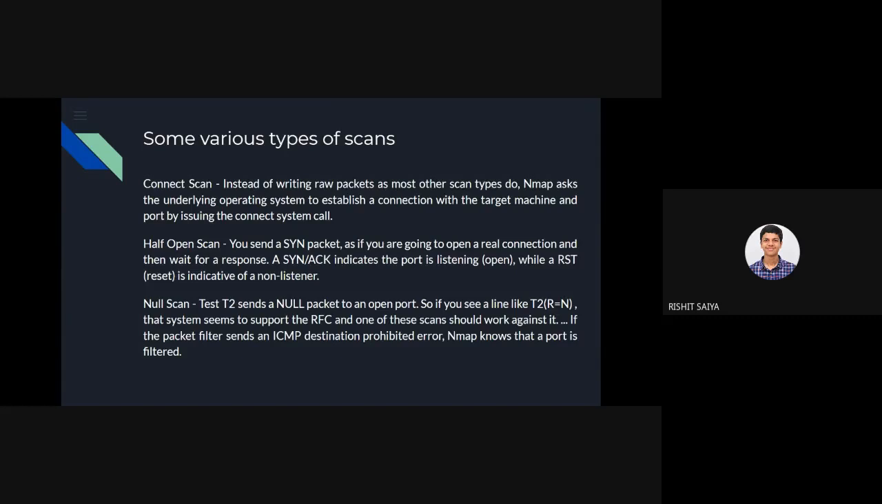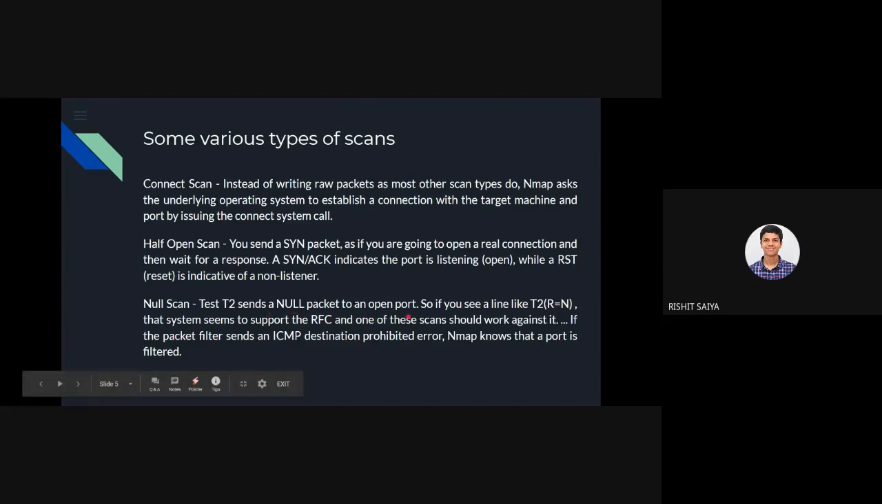Okay, nice. So the TCP connection is connection oriented, and that's what we wanted to test here, whether the system is live or not. And the last one is the null scan. For my target, it did not prove that profitable for the null scan, but for other targets it might be useful. So test T2 sends a null packet to an open port.